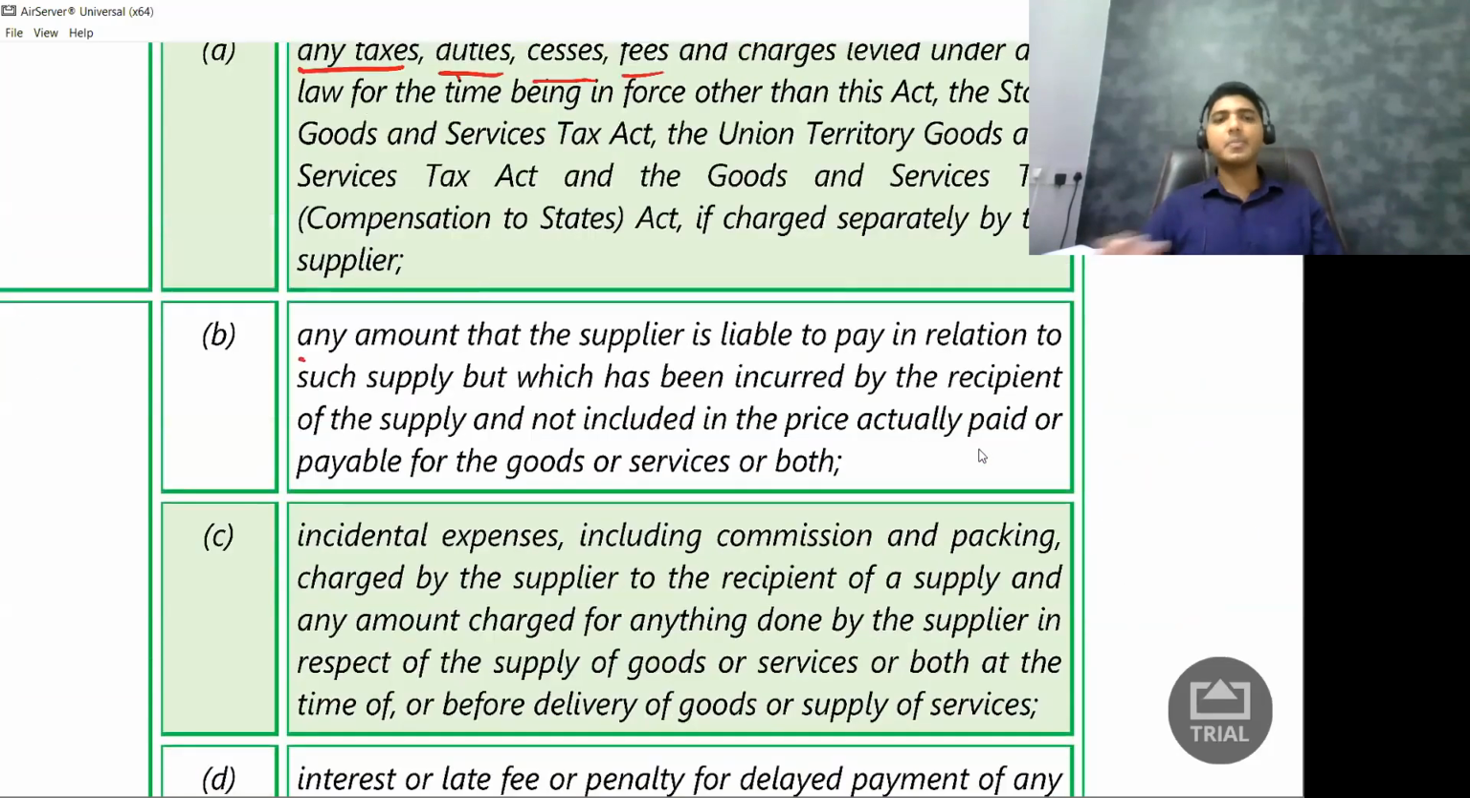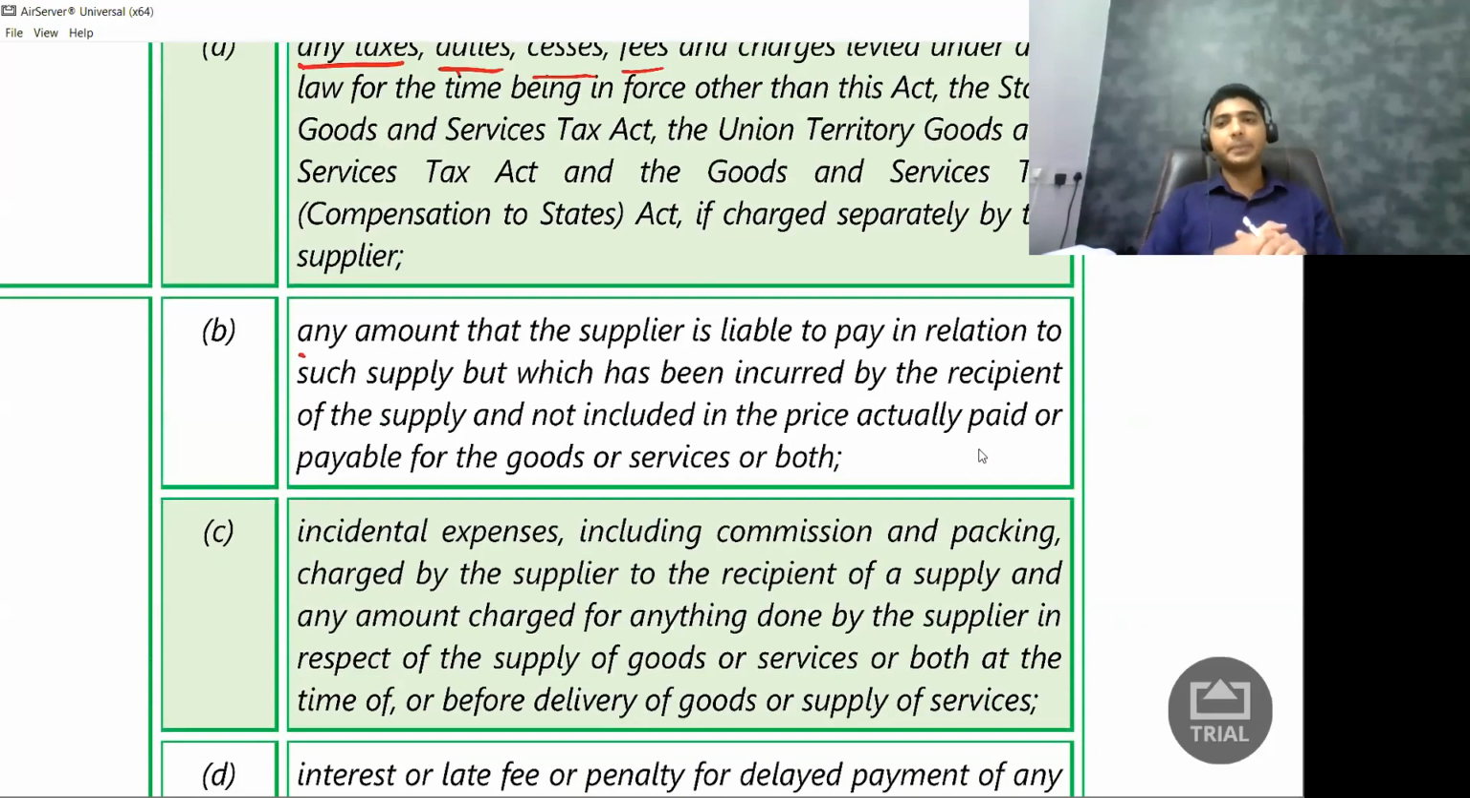Next, clause B. What does clause B say? It says any amount that the supplier is liable to pay in relation to such supply, but which has been incurred by the recipient of the supply and not included in the price actually paid or payable for the goods or service or both. Well, can we take one simple example to understand this?